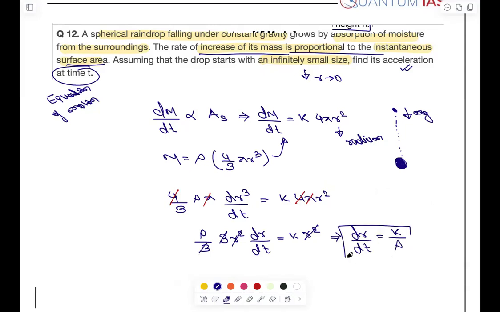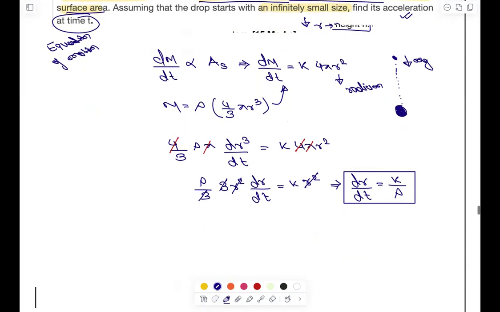This is the rate of change of radius, not position, right? This is the rate of change of radius. Now we can find out the radius. So dr, radius is 0 to r, infinitely small, it is given, is equals to k by rho integration dt from 0 to t. So from here you can simply write that r will be k by rho into t.